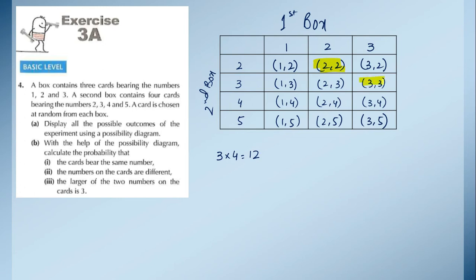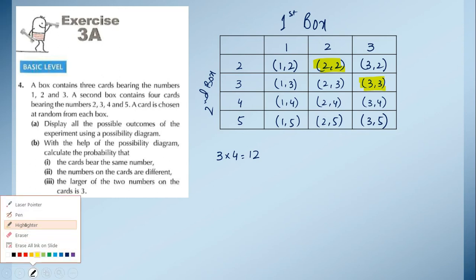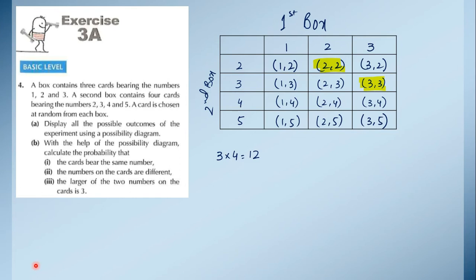Here we are getting 3, 3. These two are the same number. Okay, then nothing else is the same. So we can say that 2 times we are getting the same number. So if 2 times we are getting the same number, the probability of the first part is 2 upon the total outcomes, which is 12. So it will be 1 upon 6.